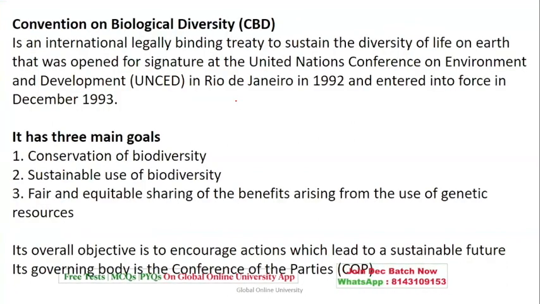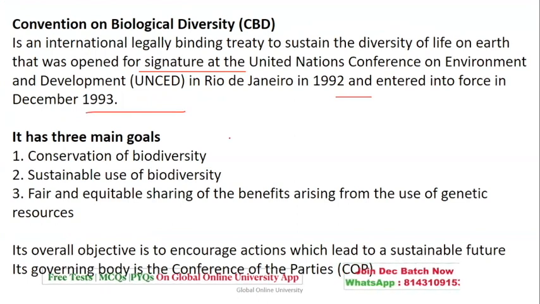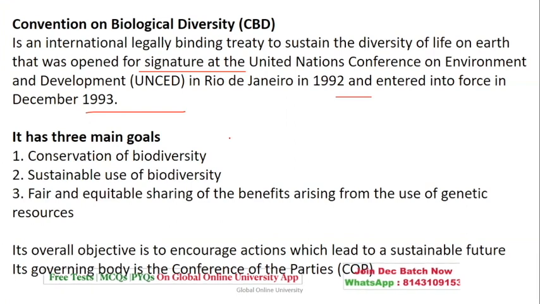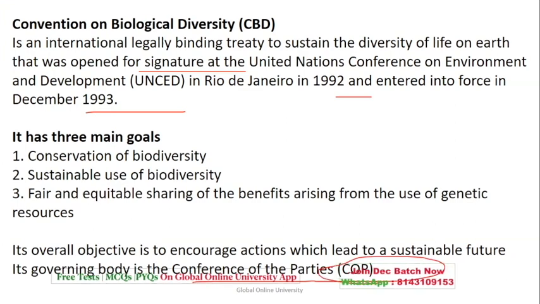Now, yes, we did all these things, but still, the Convention on Biological Diversity, which was an international legally binding treaty to sustain the diversity of life on Earth, was opened for signature in 1992 and came into force in 1993. The three goals of this were conservation of biodiversity, sustainable use of biodiversity, and fair and equitable sharing of benefits arising out of genetic resources. This was the overall objective which led to a sustainable future. Its governing body is none other than the Conference of Parties, that is COP.